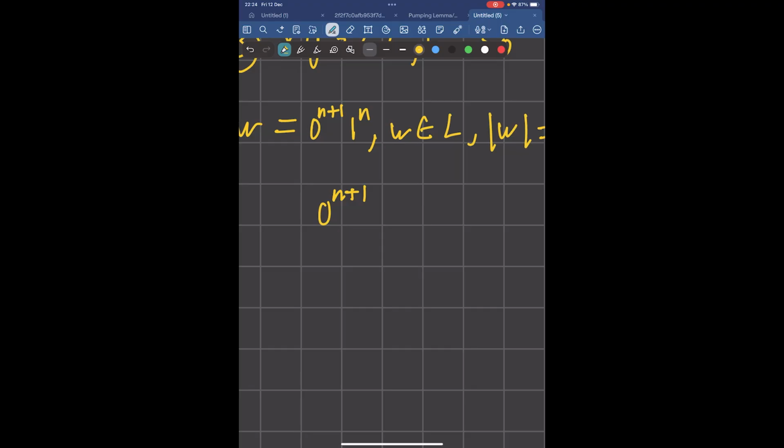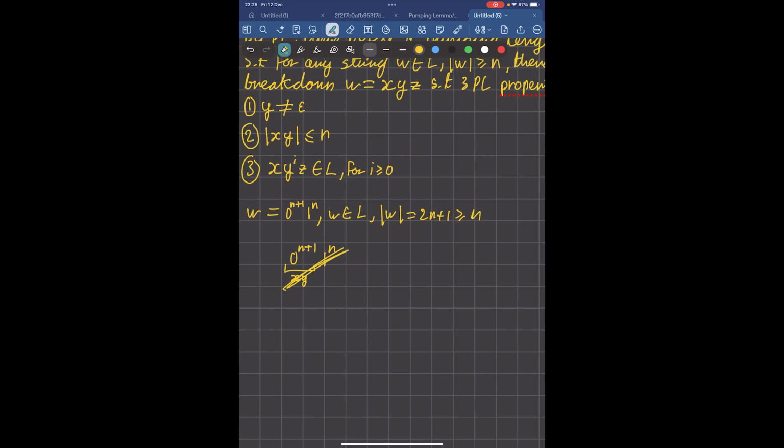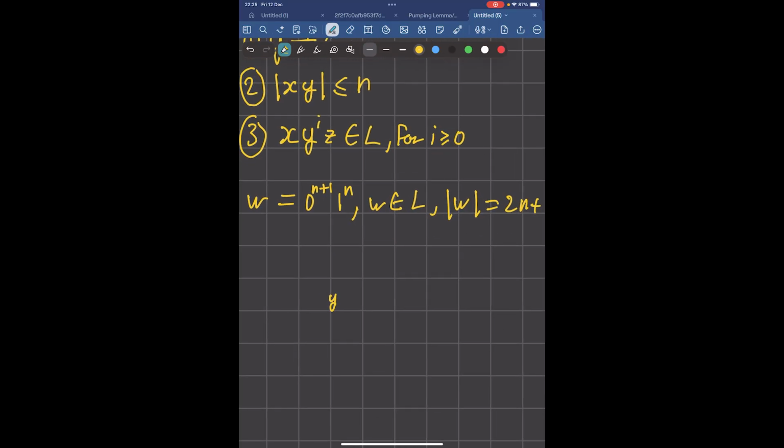So if we have this string and we try to break it down into three parts, x and y has to be somewhere over here because the length of xy is at most n. So therefore, x and y contain all zeros. So by property 2, xy contains only zeros.